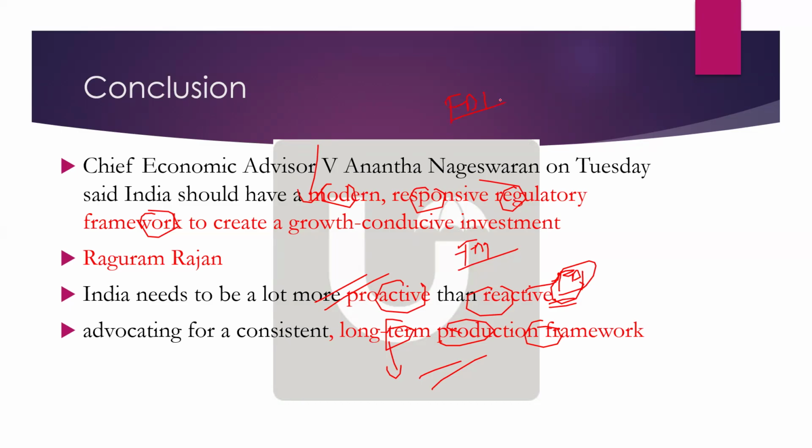For FDI, we need just simple introductions. If it is positive, what is the introduction you will write? Yes, you can just write $1 trillion cumulative FDI.